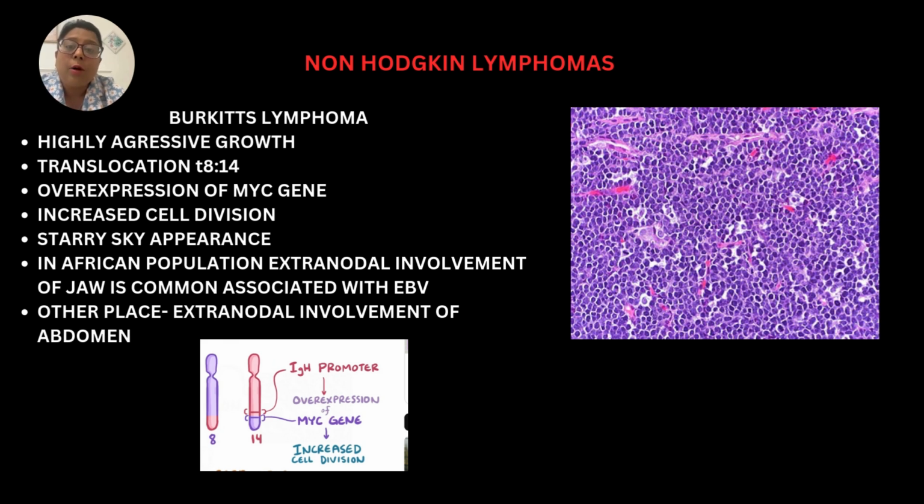In the African population, extranodal involvement of the jaw is common, associated with Epstein-Barr virus infection in Burkitt's lymphoma. However, in other places in Burkitt's lymphoma, extranodal involvement of the abdomen is seen, which is generally not associated with Epstein-Barr virus infection.